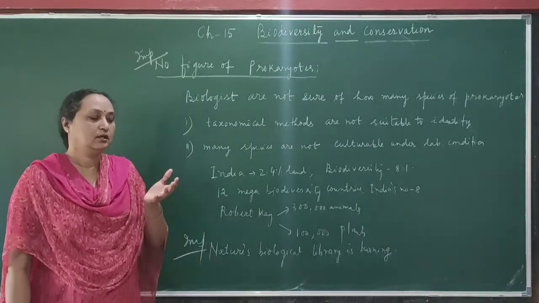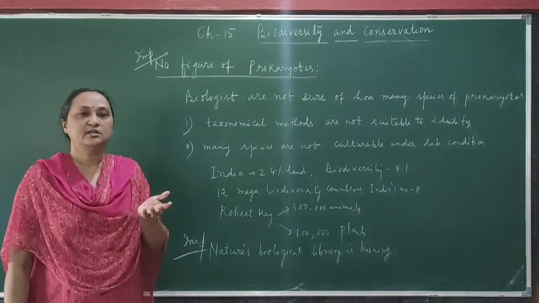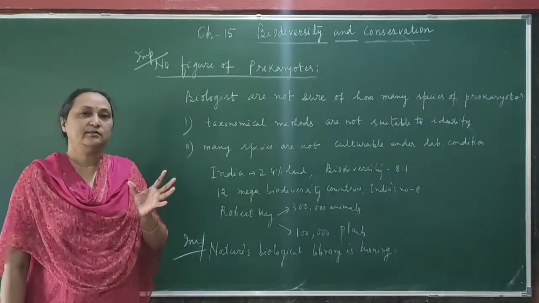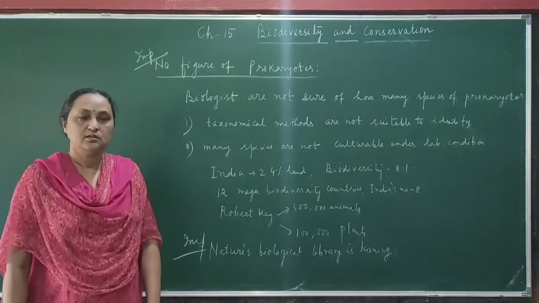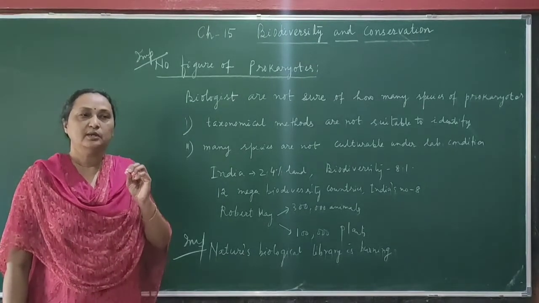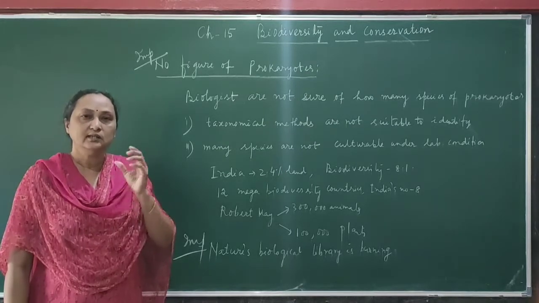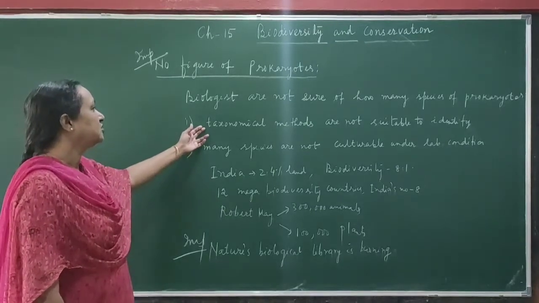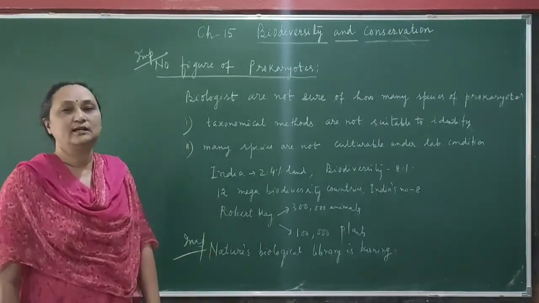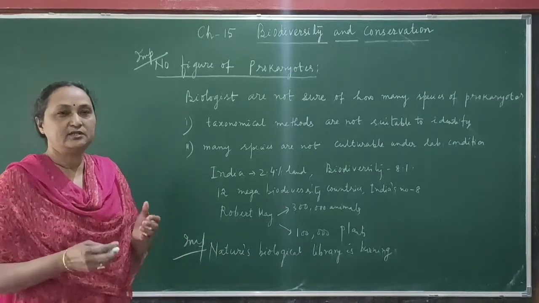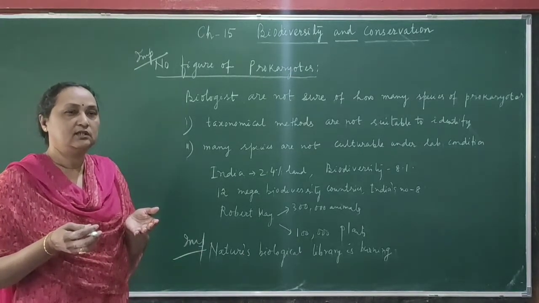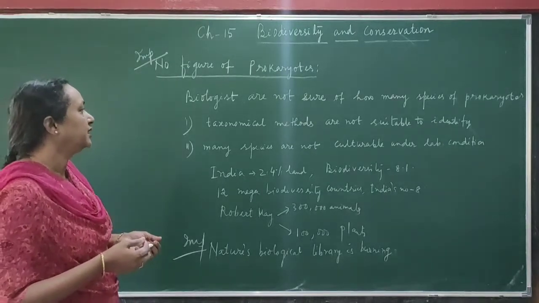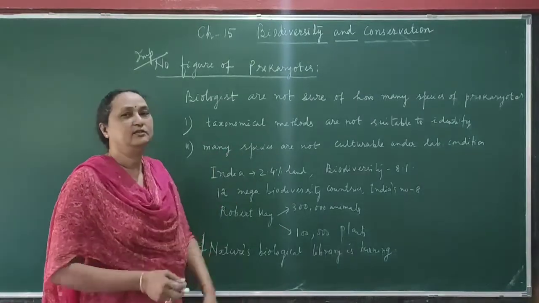So the figure is about different types of biodiversity, that is invertebrate, vertebrate and plants. In that figure there was no place for prokaryotes. So this is an important question. Why is no place given to prokaryotes while considering biodiversity? The answer is that taxonomical methods are not suitable to identify them, because identification is one of the methods to discover new types of plants and animals. So there is no proper taxonomical method to identify the prokaryotes.